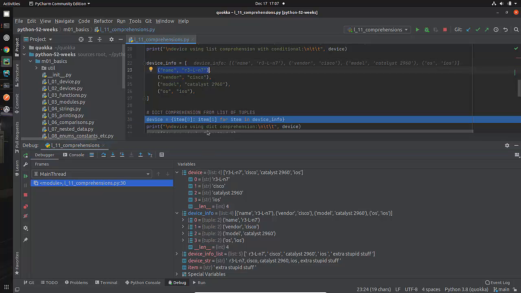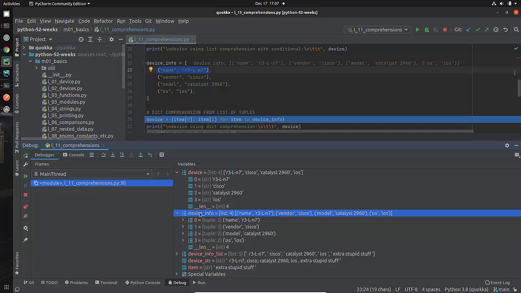I'm going to go down here. What's it called? Device info. Look at my device info. It's telling me right here that it's a list. And it shows me that list in the correct Pythonic format with the square bracket and the rounded brackets for the tuples. But if you want more information, then here's my tuple.